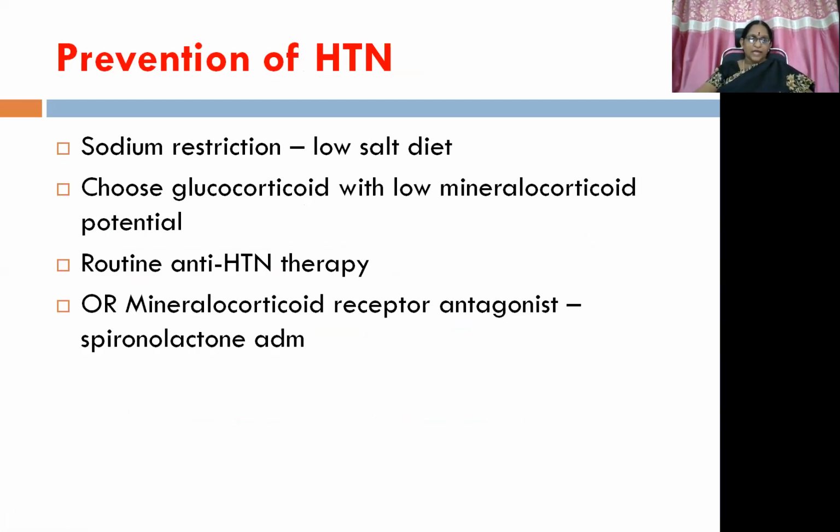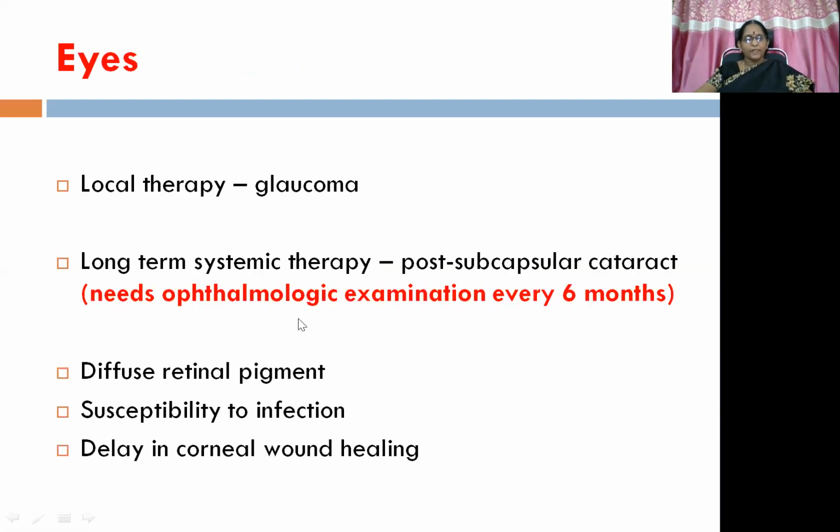If the patient is already having hypertension, then if still the patient is not responding, we can start with antihypertensive therapy or even with mineralocorticoid receptor antagonists like spironolactone administration. Then ADR on eyes, local therapy can give rise to glaucoma, and long-term systemic therapy can give rise to subcapsular cataract. As soon as we prescribe glucocorticoids for a patient, we need to advise ophthalmological examination every 6 months because it is going to give rise to either cataract or glaucoma.